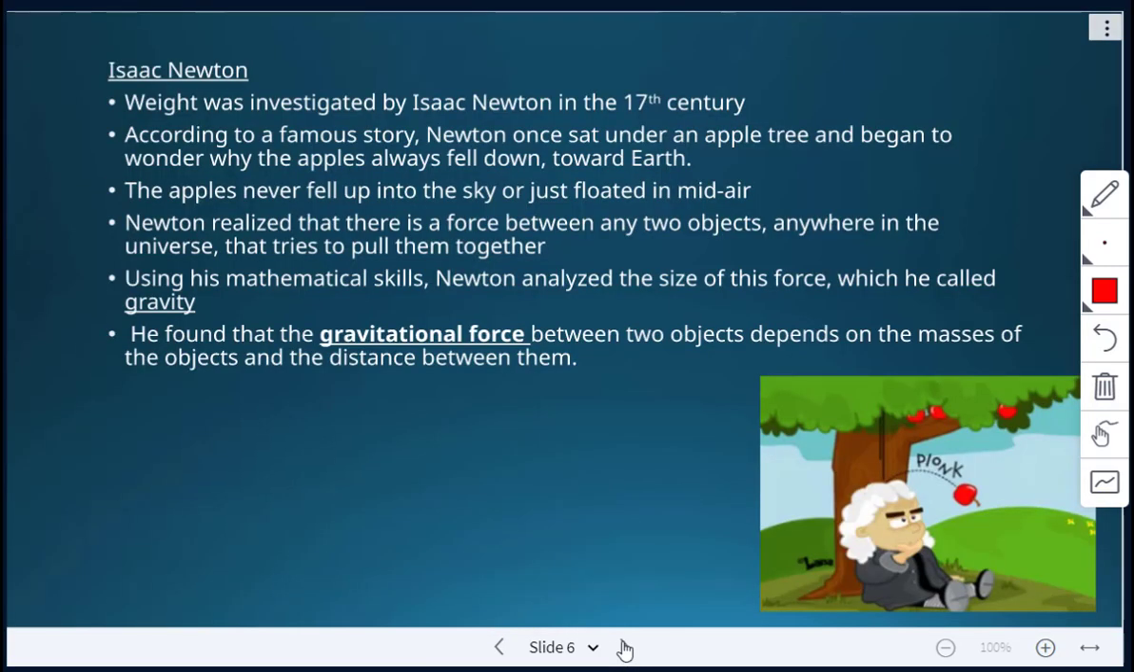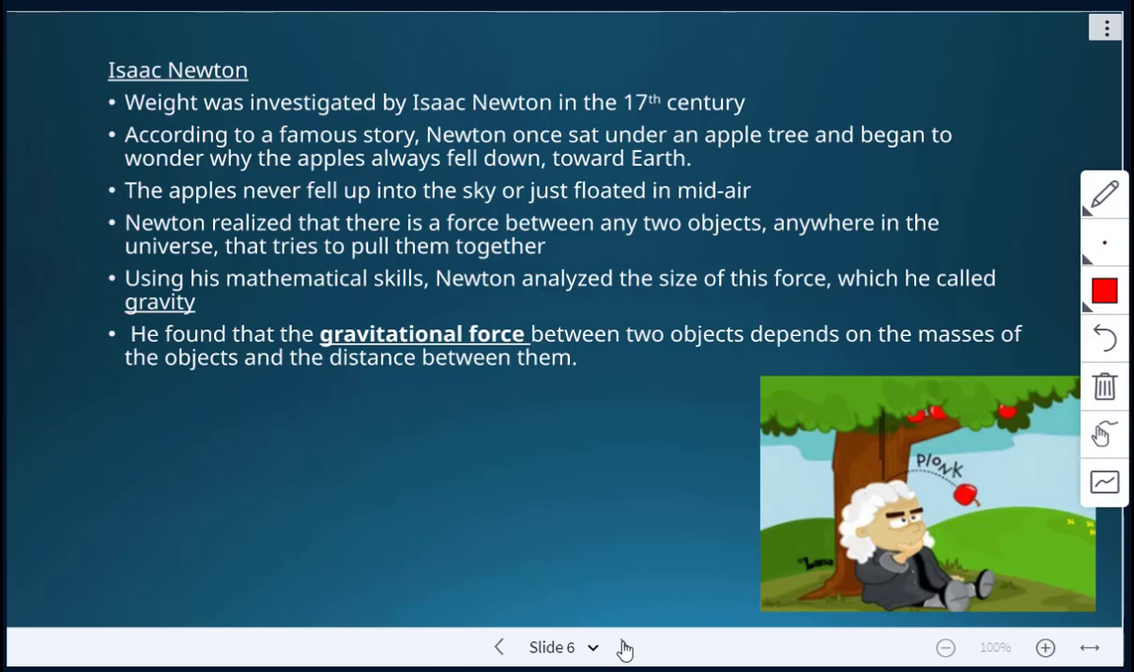All right, a little bit about Isaac Newton. He was the first to start investigating weight in the 17th century. So basically the story is that he was sitting under an apple tree and he began to wonder why the apples were always falling down towards Earth. Why didn't they fall up into the sky or just float in midair? So he realized that there must be some sort of force, and that there is a force between any two objects anywhere in the universe that tries to pull them together. So he used his mathematical skills, analyzed the size of the force, and then he called it gravity.